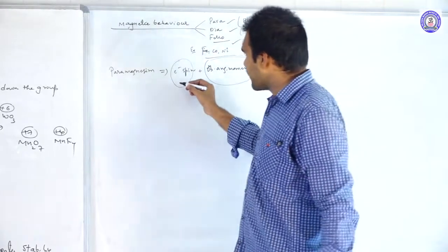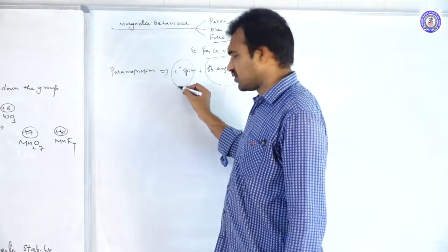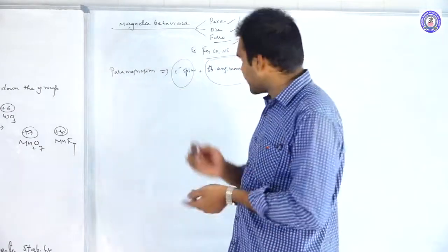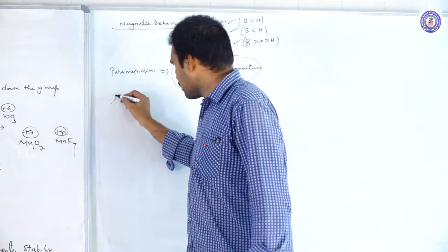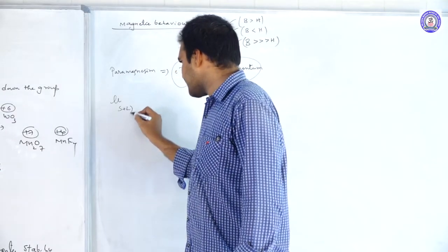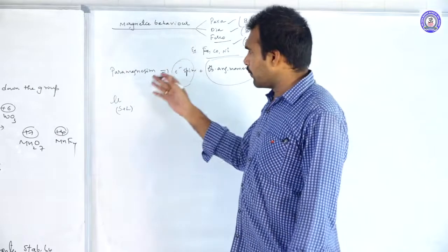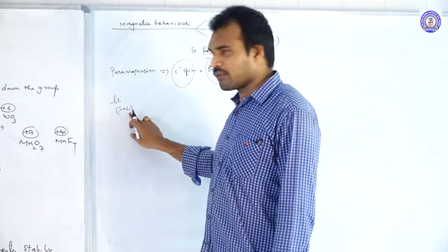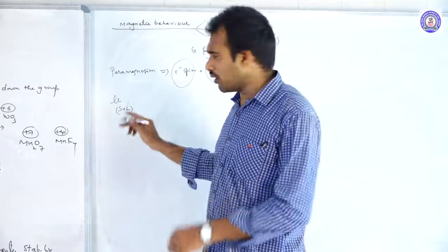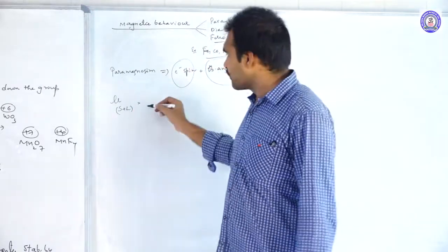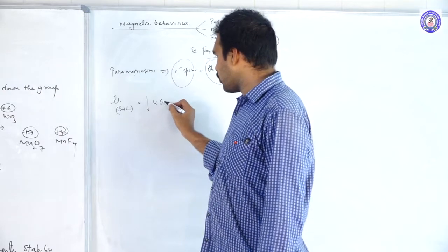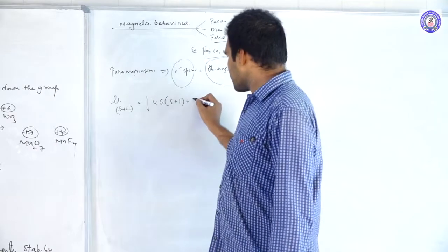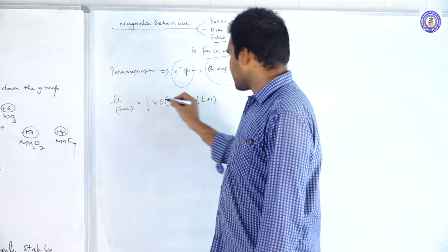So electronic spin value we represent with capital S, and orbital angular momentum L. Based upon that, the total magnetic moment, mu of S plus L, spin and orbital, is equal to the square root of 4s into s plus 1 plus L into L plus 1.